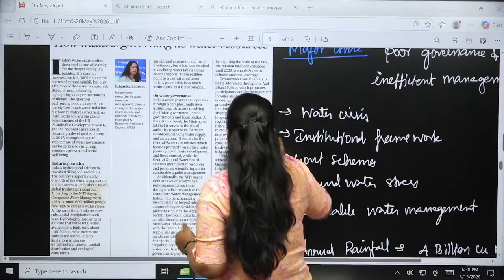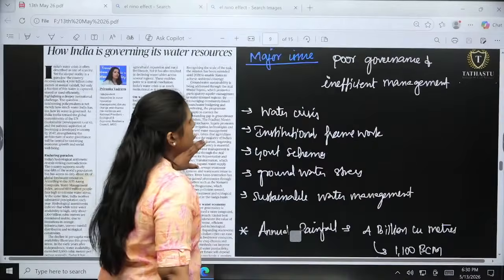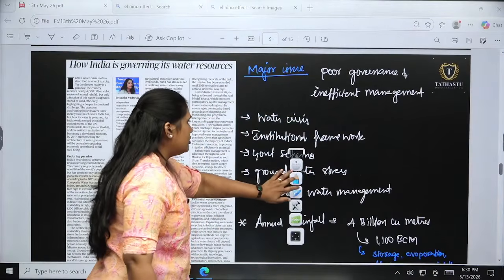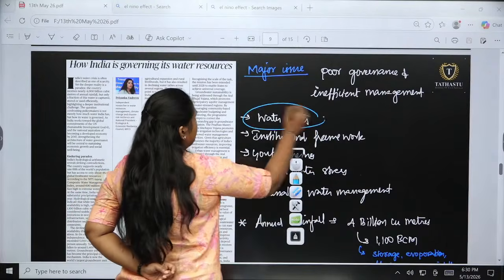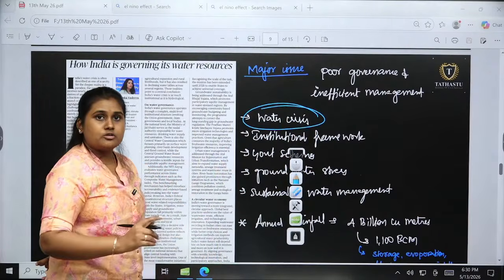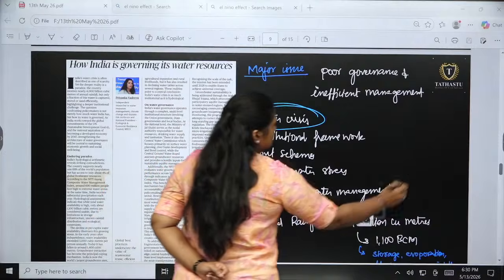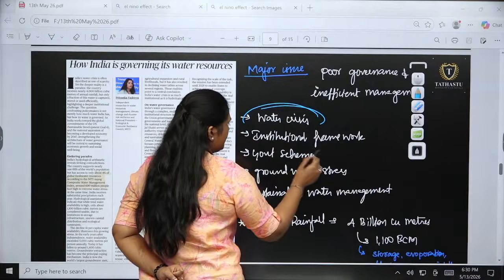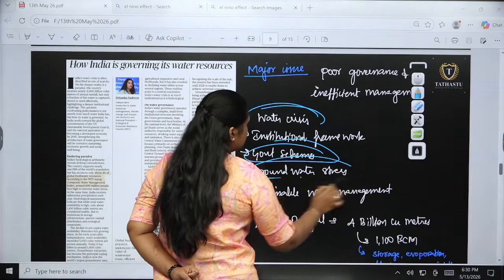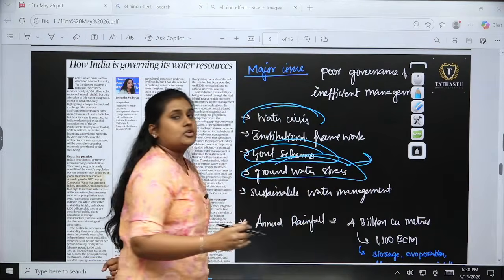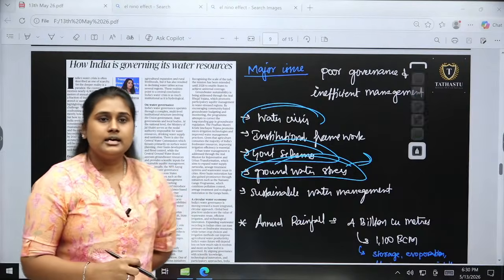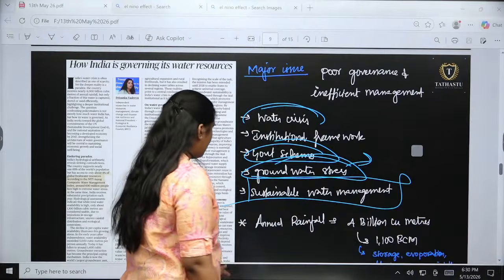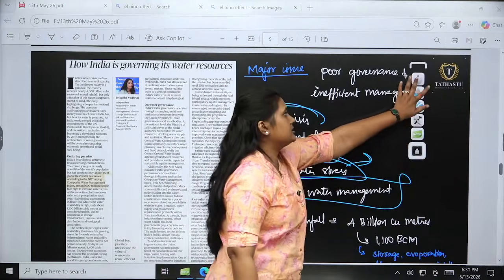The first one is about poor governance, inefficient management, and the water crisis. This article majorly talks about the water crisis, the institutional framework, the government schemes that have been provided, along with groundwater storage and what systems India has, and what sustainable water management is. All these things they have discussed. We are going to see them one by one.